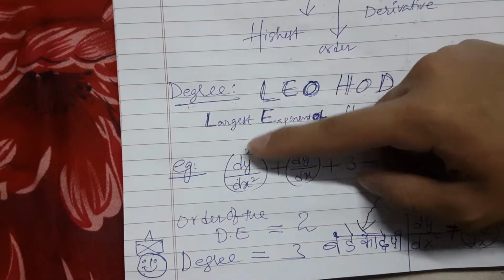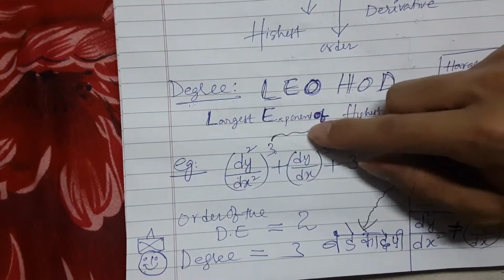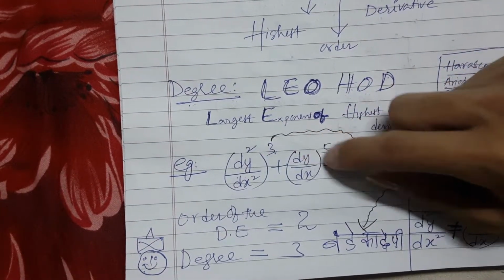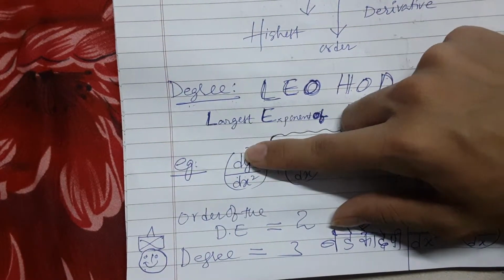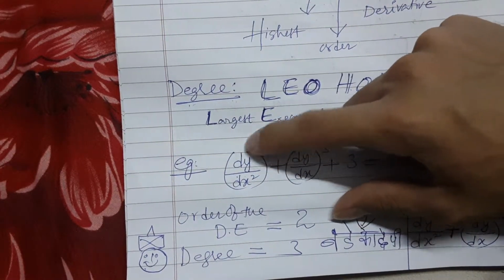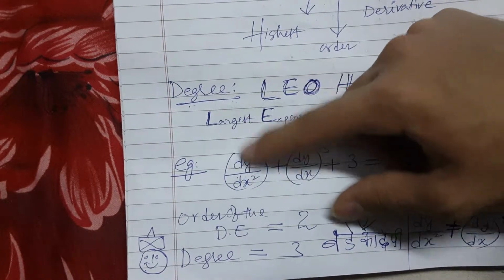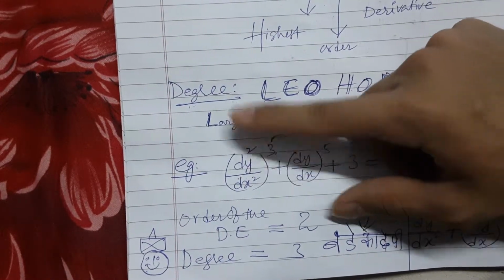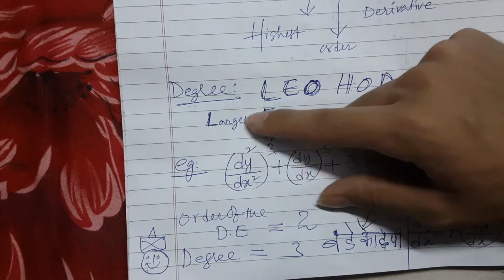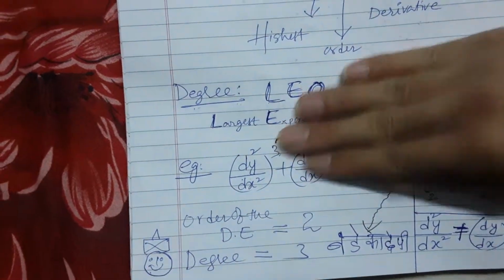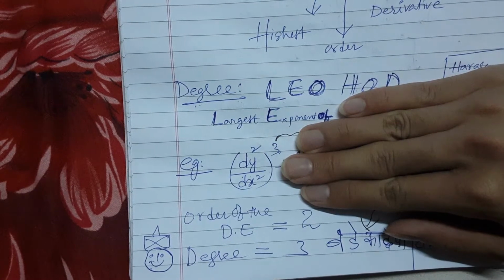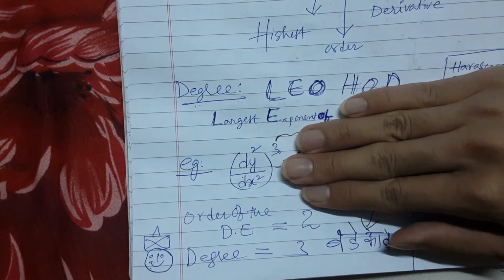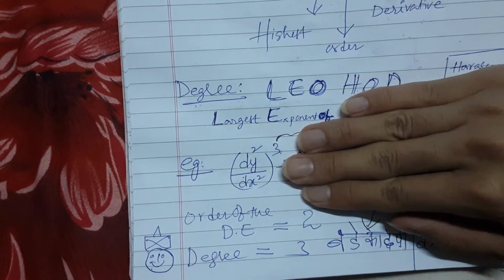If whatever is larger, for example, if it was 2 to the power 5 here, then we would have taken this into consideration. But this is the largest differential equation here, d to the power 2 and x to the power 2. Usually these two will be always same. Anyway, so here larger is this, so you leave all of this negligible, leave. What is the order here? Order d to the power 2, order is 2. Degree, what is whole power? 3. So degree is 3.